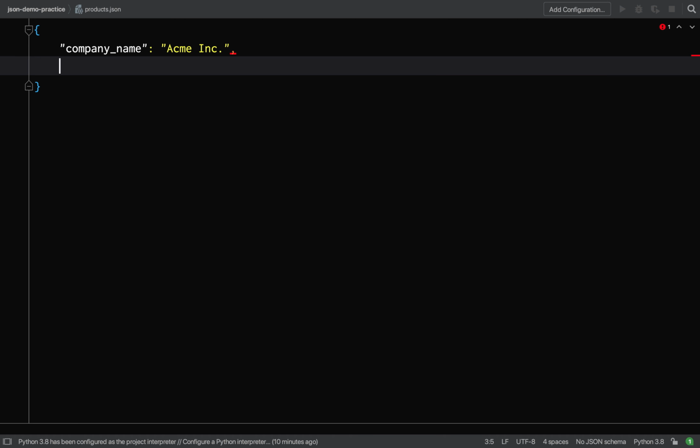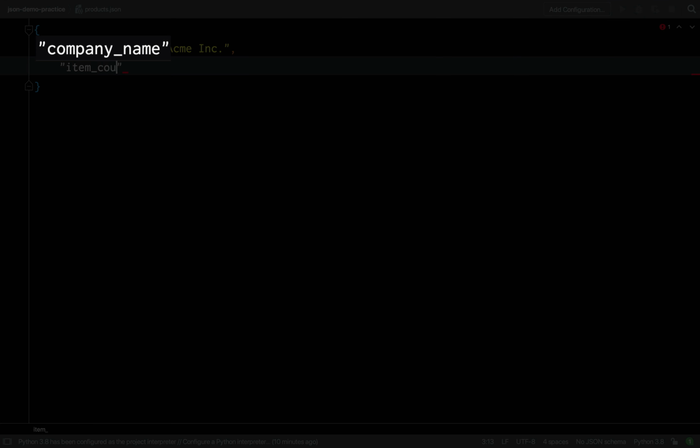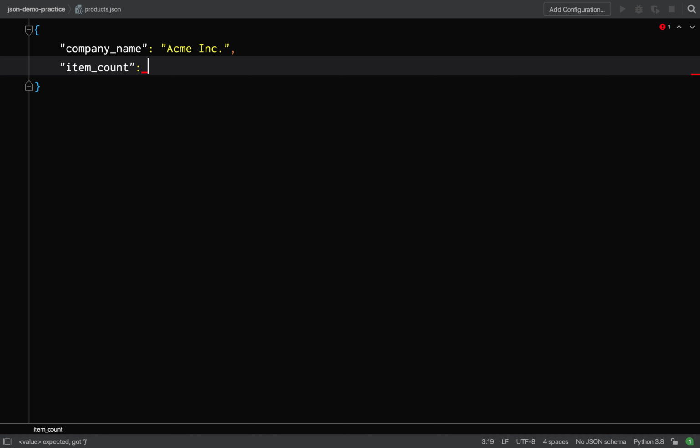If you have written any JavaScript code, you'll probably have noticed that my keys, i.e. the names on the left, are wrapped in double quotes. That's an important thing to remember because in JavaScript your keys don't actually need to be wrapped in double quotes, but it's something which is mandatory in JSON.